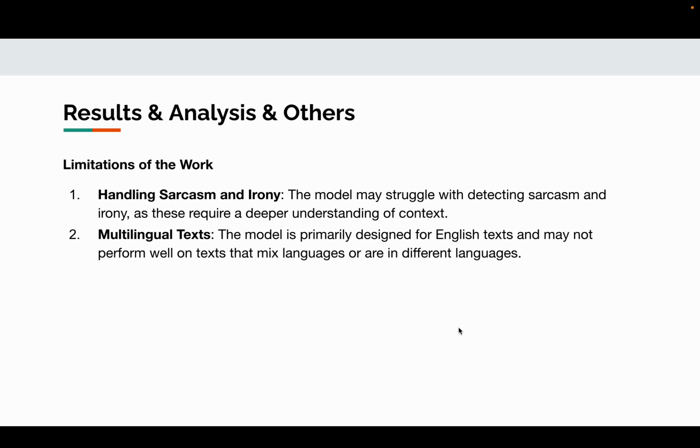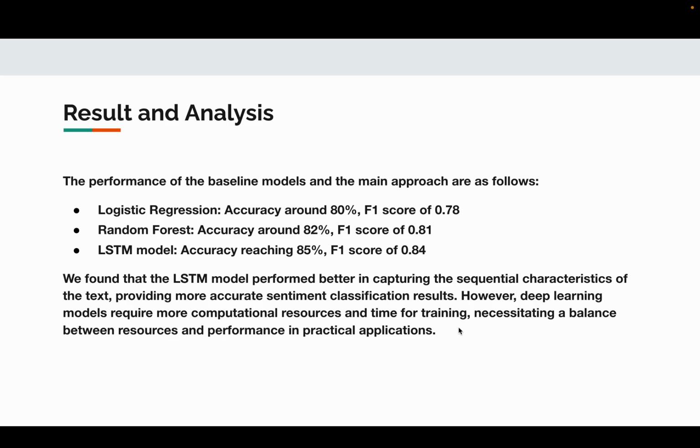Despite the promising results, our model has some limitations. Firstly, it may struggle with detecting sarcasm and irony. Secondly, the model is primarily designed for English text and may not perform well on text that mixes languages or is in different languages. Finally, let's look at the performance of our baseline model.